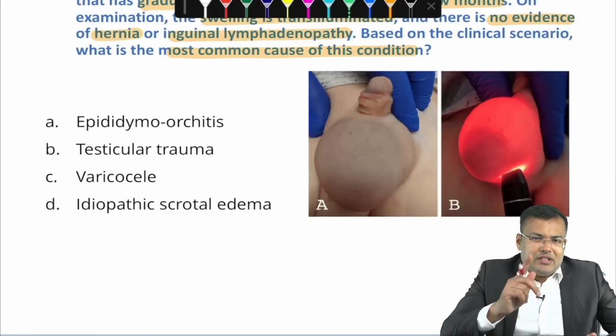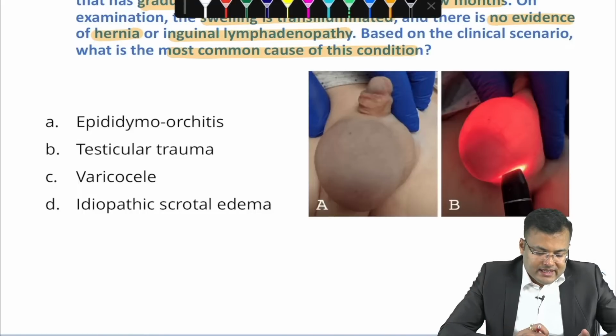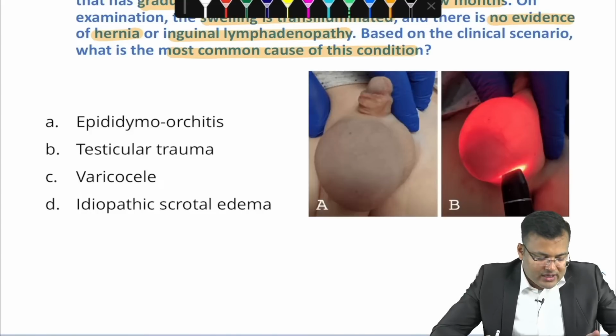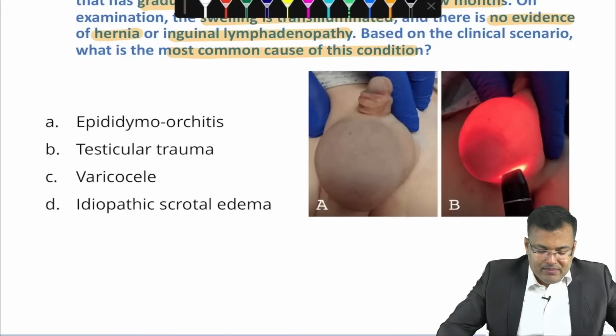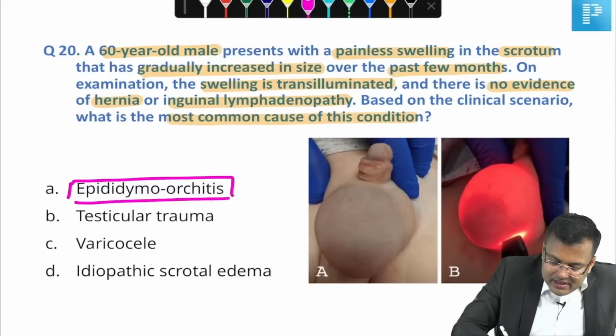Got it? What is the most common cause of secondary hydrocele? Now mark the correct answer. You can see the options. Epididymoorchitis. Very good. All of you are correct guys. It is epididymoorchitis. So the most common cause of secondary hydrocele is epididymoorchitis.